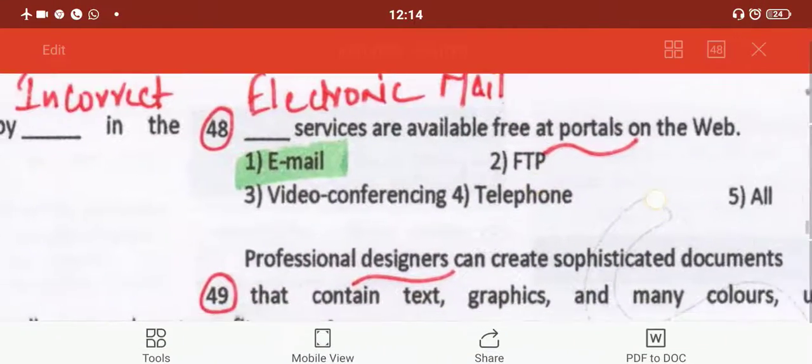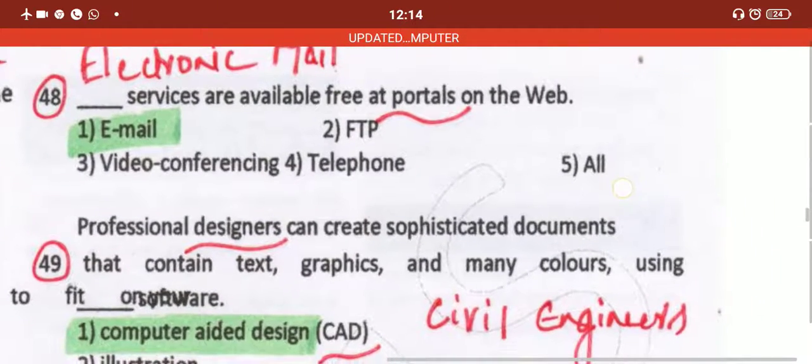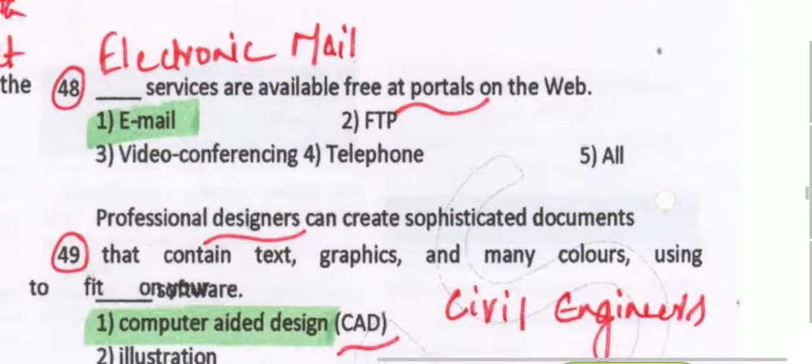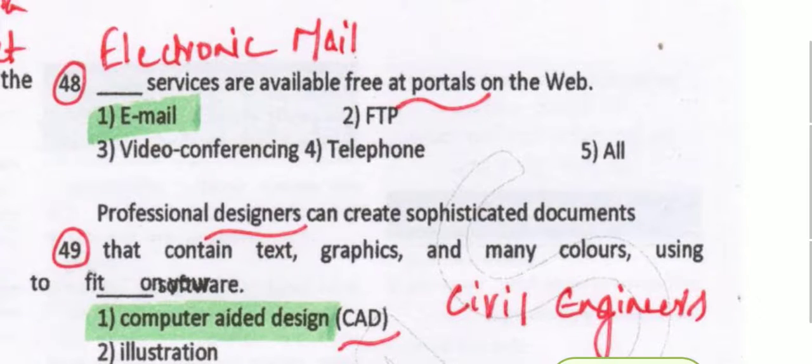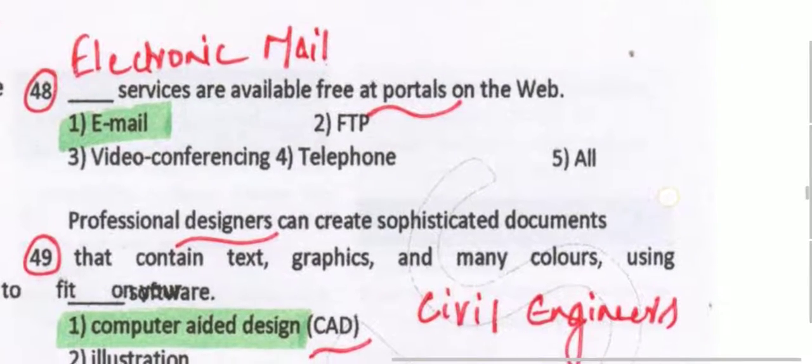Next, dash services are available free at portals on the web, that is email services. They are available free at portals on the web. Electronic mail.